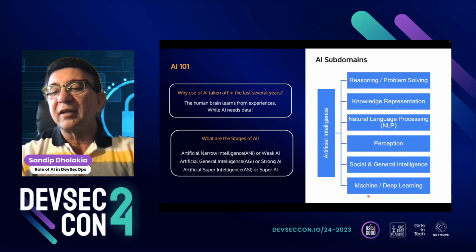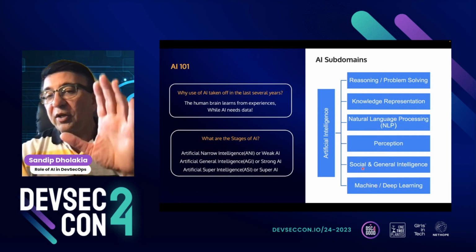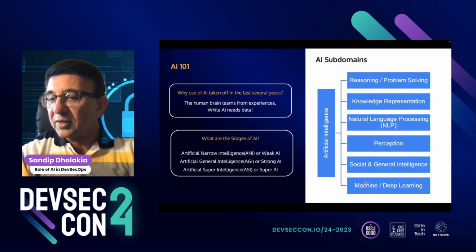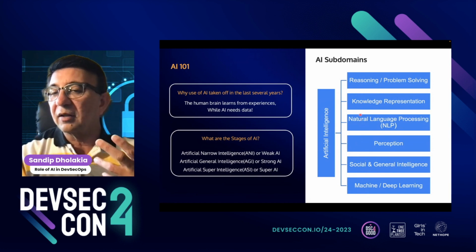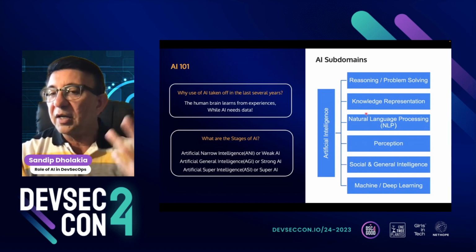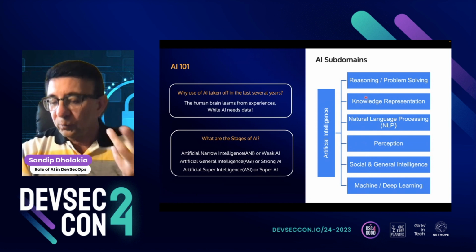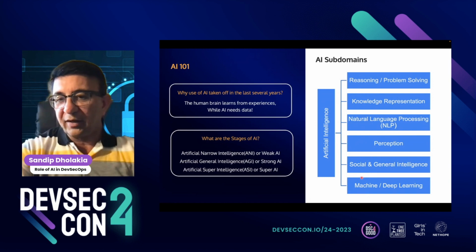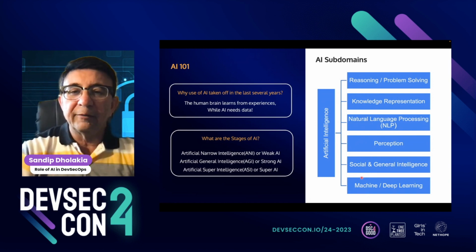And yes, the last very important point, machine learning and deep learning. Although it's a different subdomain of AI, and I have it at the end here, it is used in almost anything that we do in any of these domains, right? We have to use different algorithms over and over to get some of the data trained and use them in the models. So I mean, they are not really a separate domain. They are part of all of this technically.